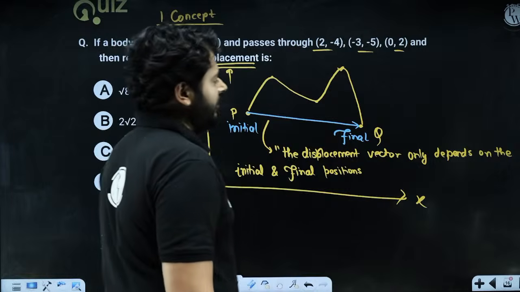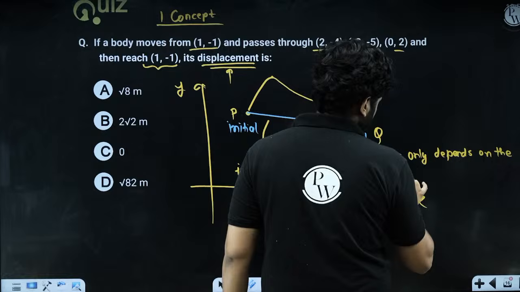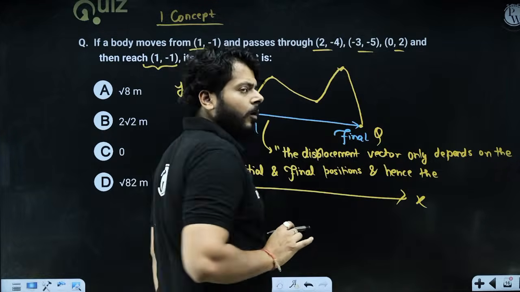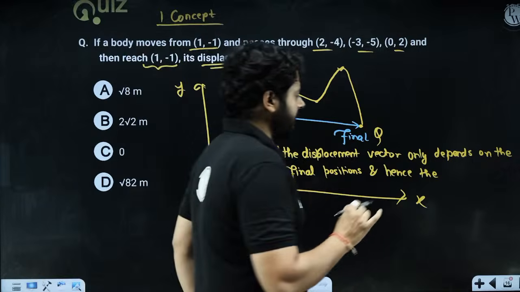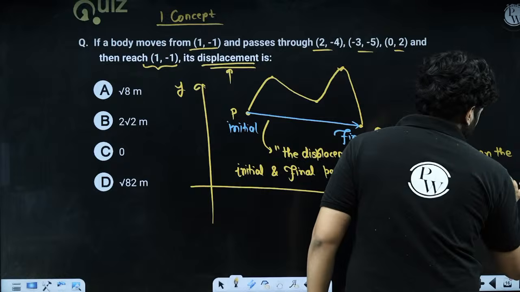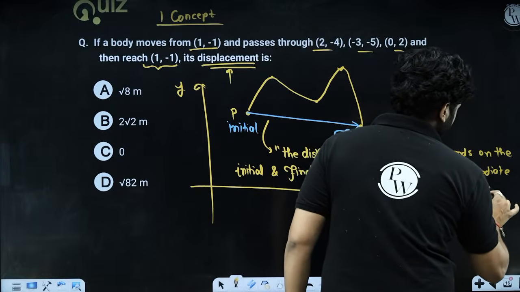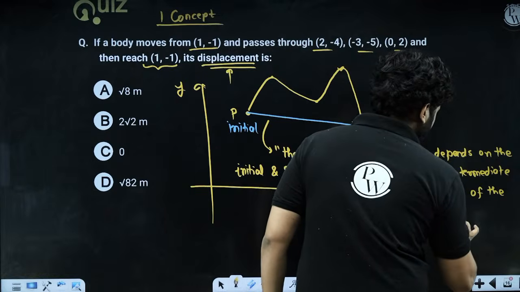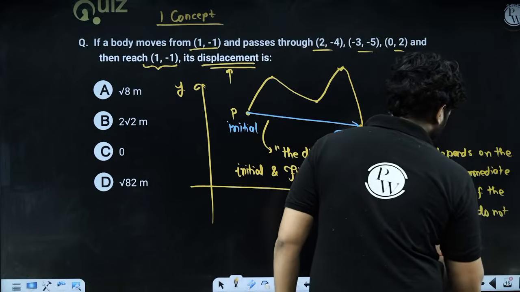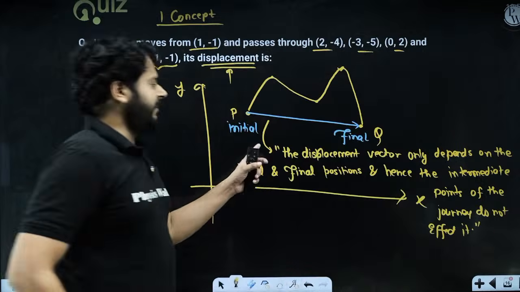Right? The displacement vector only depends on the initial and final positions, and hence the intermediate points do not affect the displacement vector, right? The points of the journey do not affect the displacement vector, right? So you can write it as a note. All right. You can write that as a note, right?